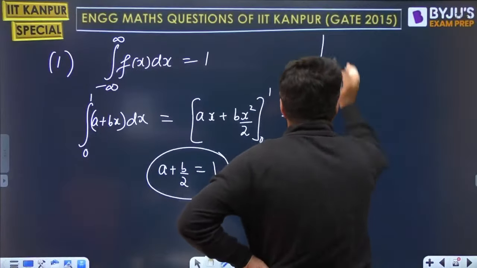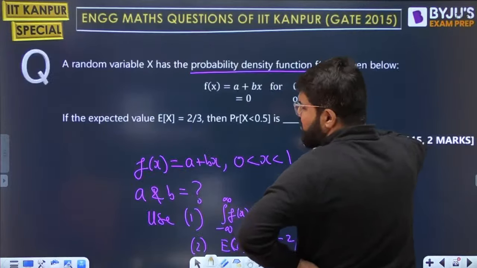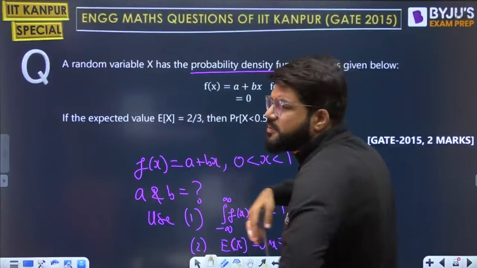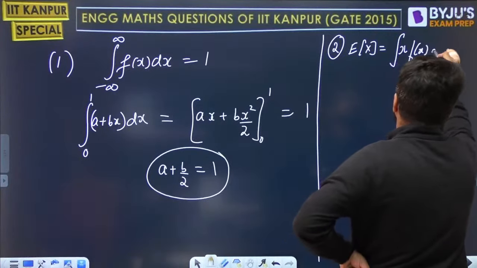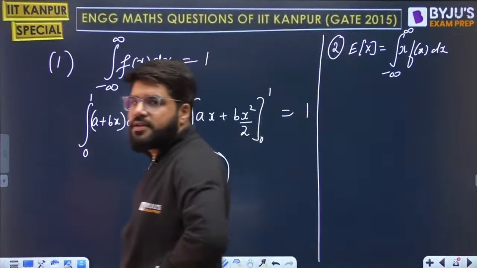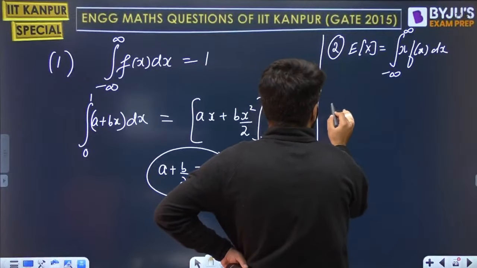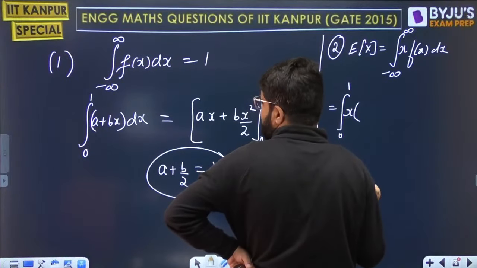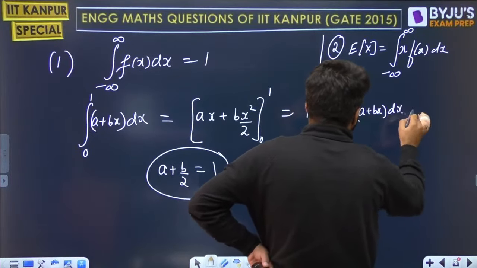And from the second equation, as I told you, E of x. Now, what is the formula for E of x for a continuous random variable? Do you know that? Only the summation has to be replaced by integration. This is going to be integration x fx dx from minus infinity to infinity. So this is going to be, again, the limit of integration will change to 0 to 1, x into fx. The value of fx is a plus bx, dx.